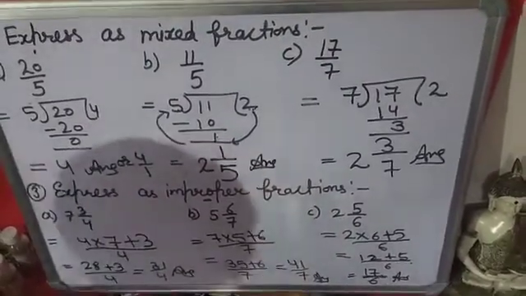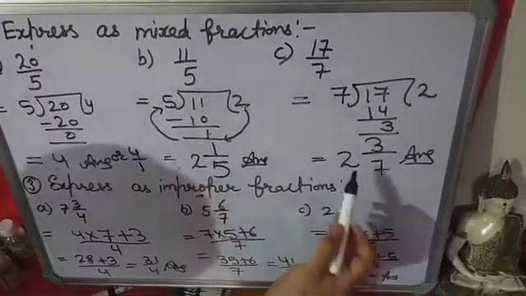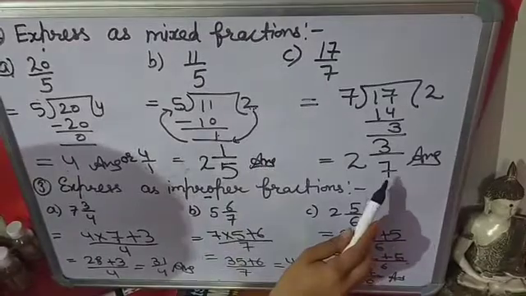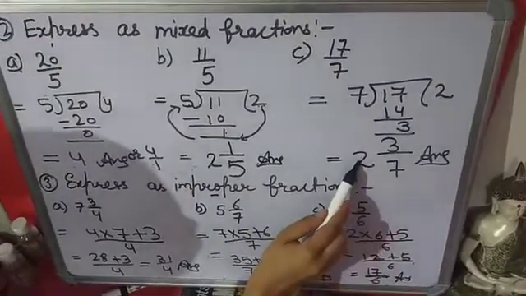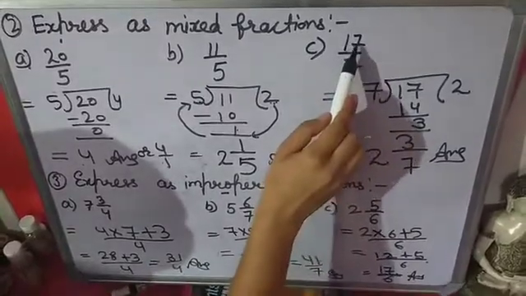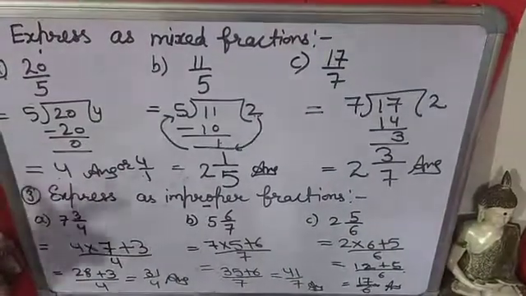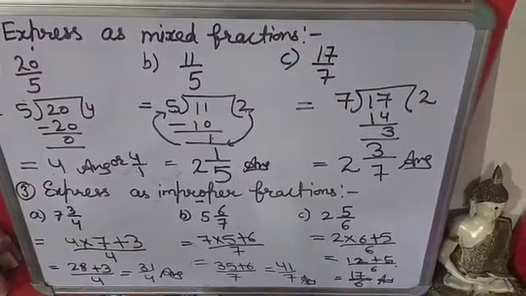If you have to check that your mixed fraction is correct in this question, then do this. 7 twos are 14, 14 plus 3 is 17. So the same number is coming, 17 upon 7. So this is the mixed fraction and this is the improper fraction.